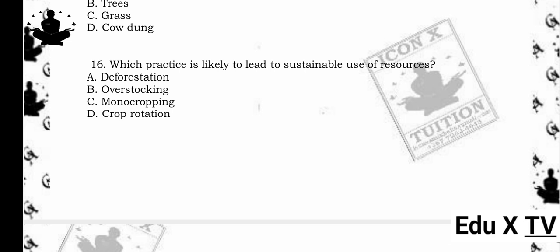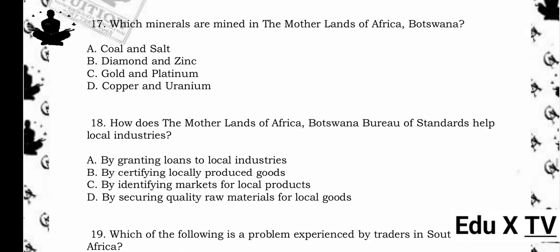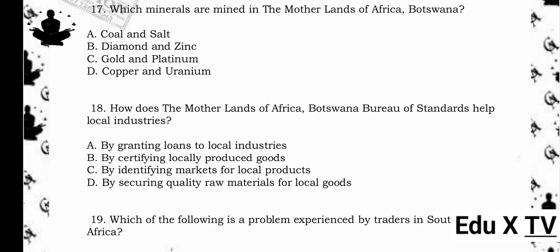Crop rotation. Reason being, crop rotation involves growing different types of crops in the same area over sequential seasons. This practice helps maintain soil fertility, reduces pest buildup, and prevents nutrient depletion, making it sustainable for resource use compared to deforestation or monocropping.